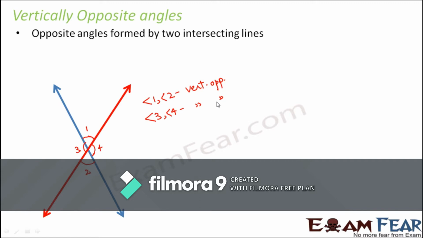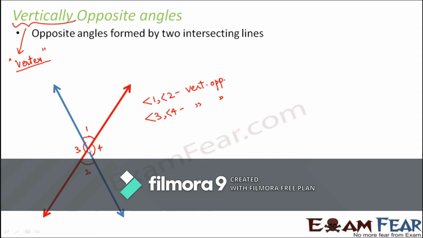Now, did you wonder why we call them vertically opposite angles? Why the word vertical? How is it linked to vertical or horizontal? Well, it has not been derived from the word vertical. Instead, it has been derived from the word vertex. Why have they been named after vertex?